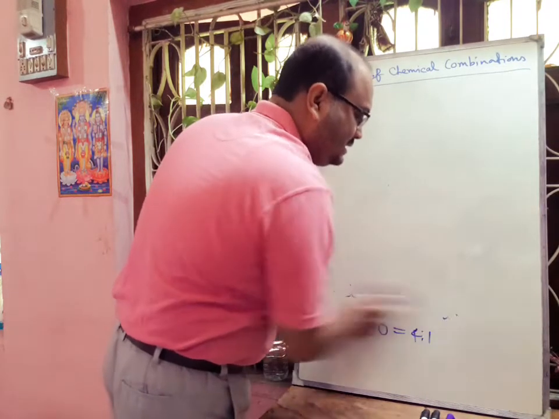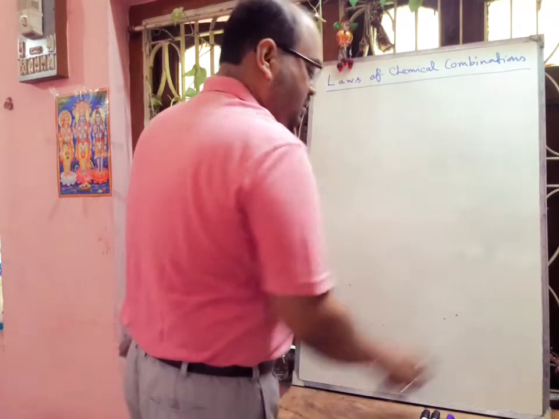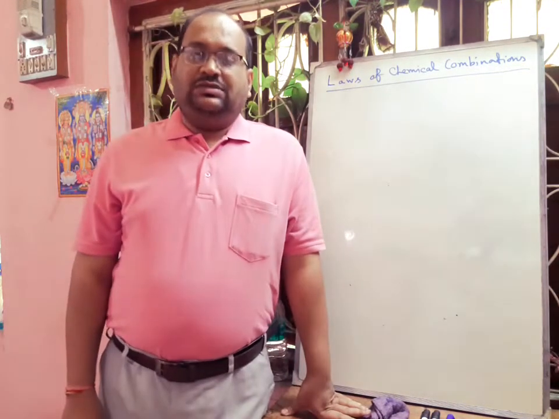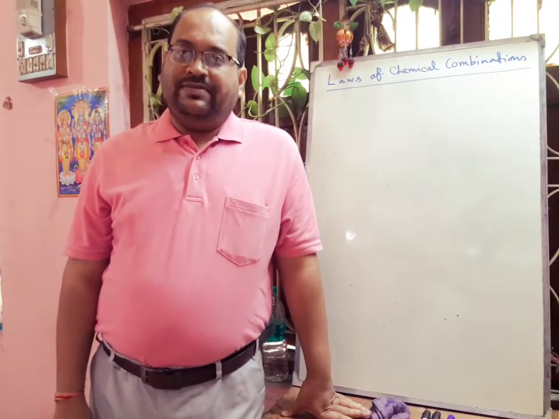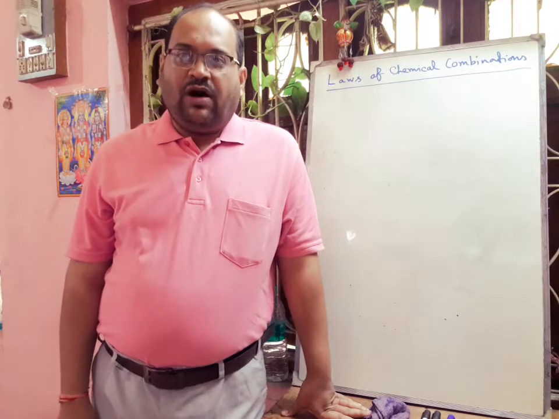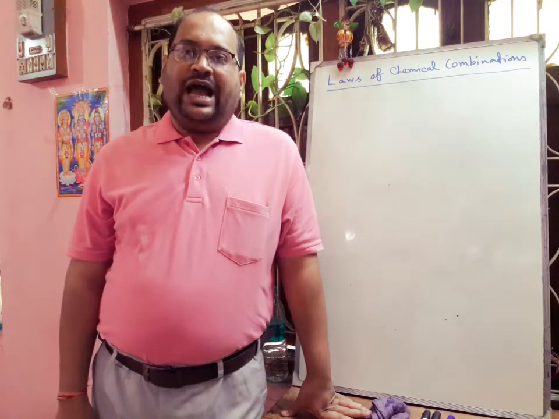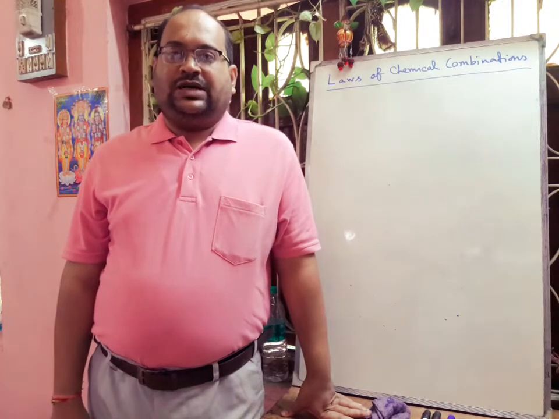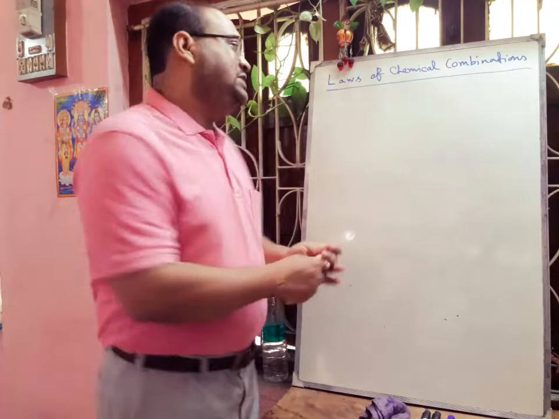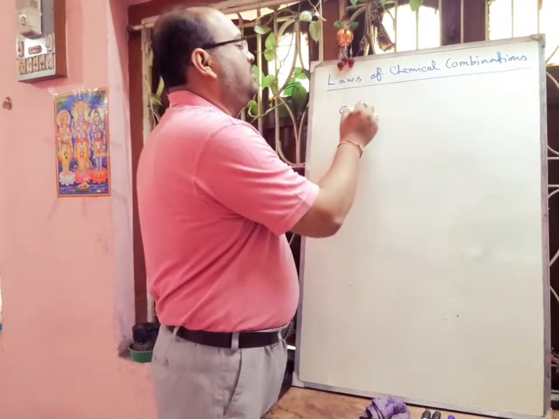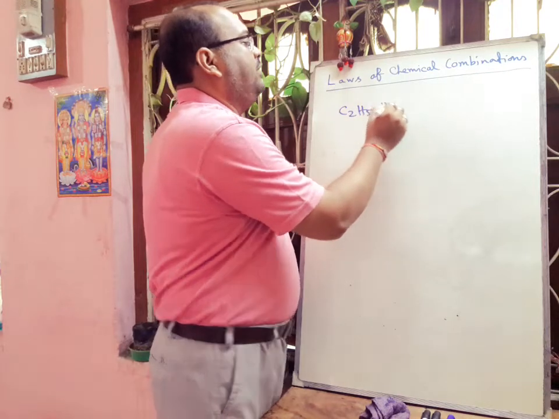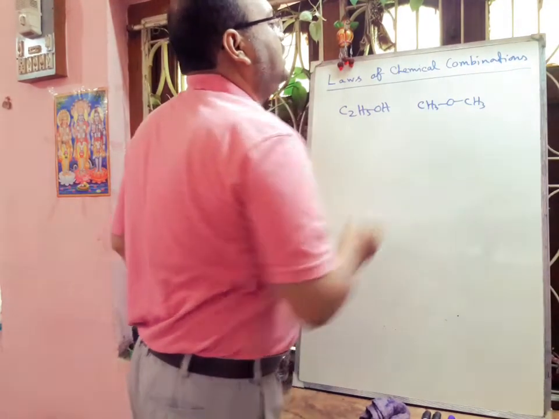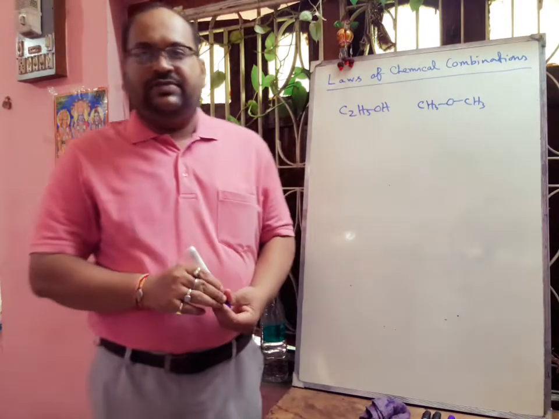Next we discuss the limitation of this law. This law is not applicable if the elements involved in the formation of a compound have two or more isotopes, or in case of organic isomers like C2H5OH, that is ethyl alcohol, and its isomer, dimethyl ether or methoxymethane.